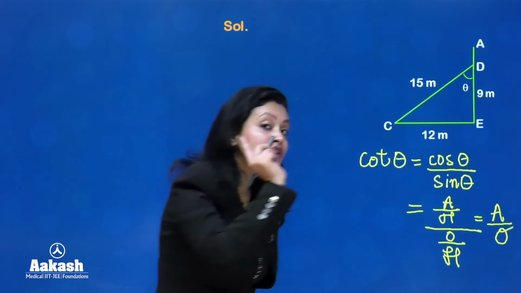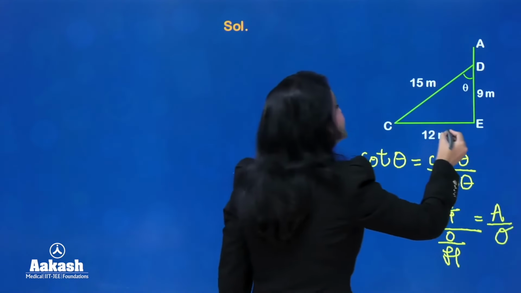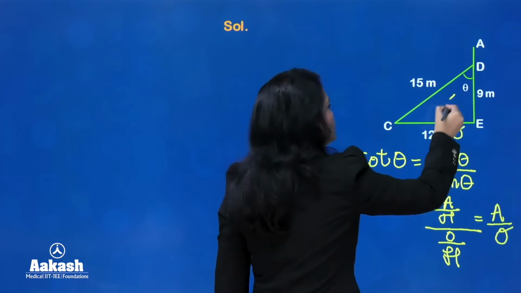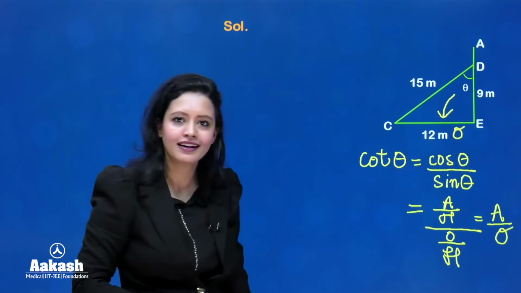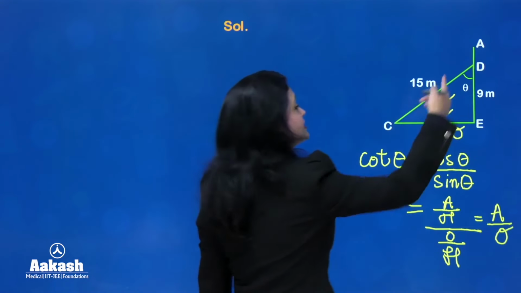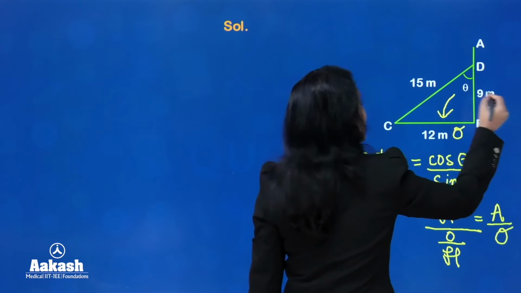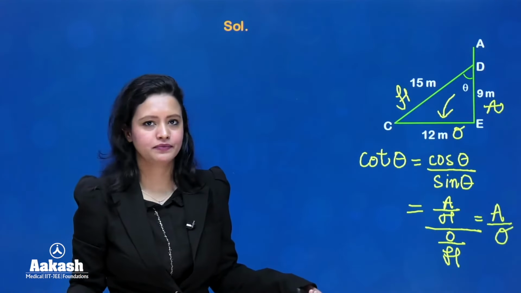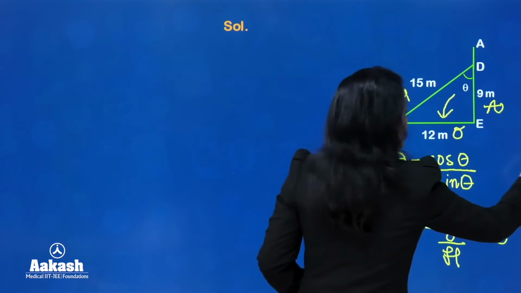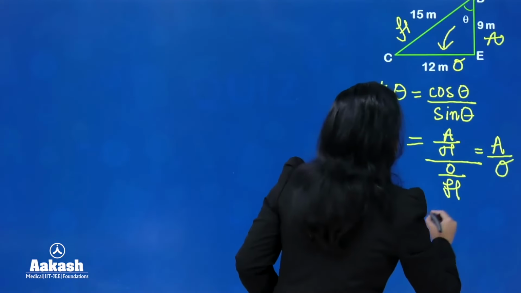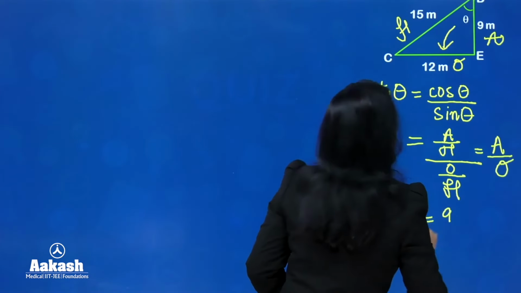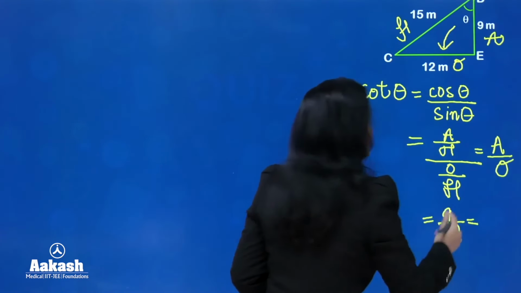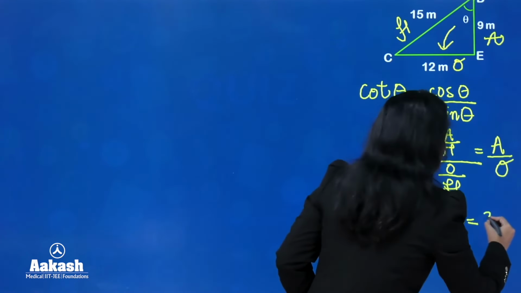With respect to theta, the opposite side would be CE. Right? With respect to theta, this is the opposite side, no? And what would be the adjacent side? The adjacent side would be DE. And hypotenuse obviously remains fixed. It will be CD only. Okay? Chalo. So, adjacent here is 9 and opposite here is 12. So, 9 over 12. And we can simplify this as 3 over 4.